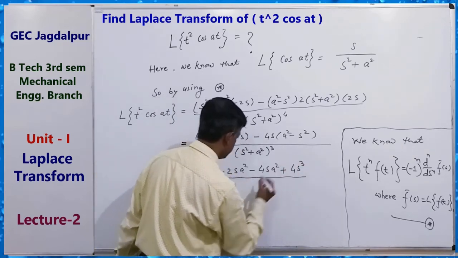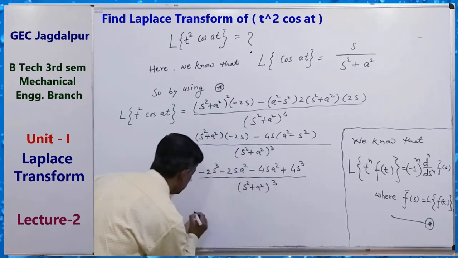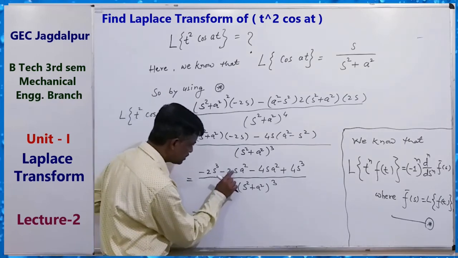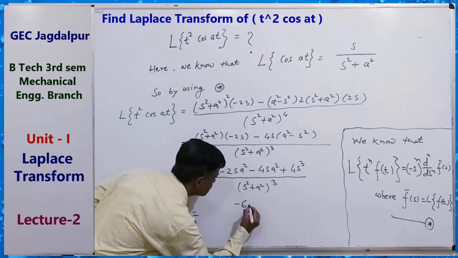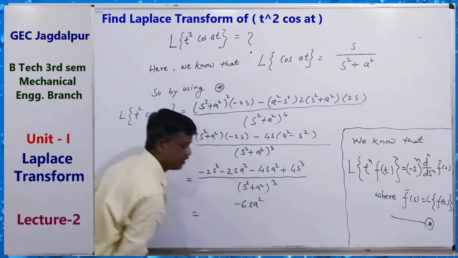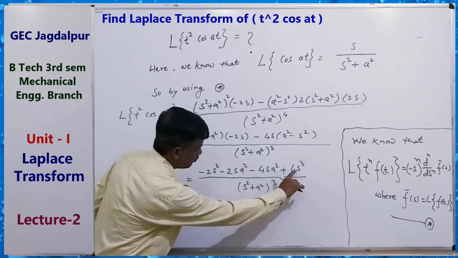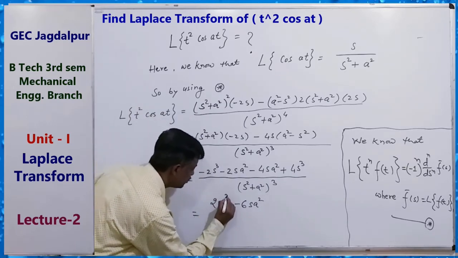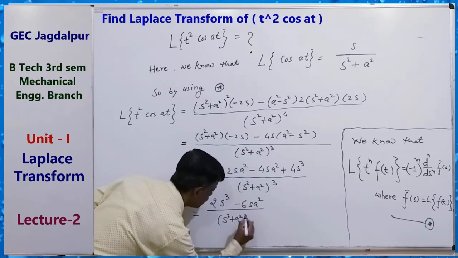Okay, so (s square plus a square) power 3 equals to, now here you can adjust like this: s a square, s a square, s a square minus 4 minus 2, minus 6 s a square, okay, and minus 6 s a square, 4s cube, 2s cube, that is 2s cube upon (s square plus a square) power 3.